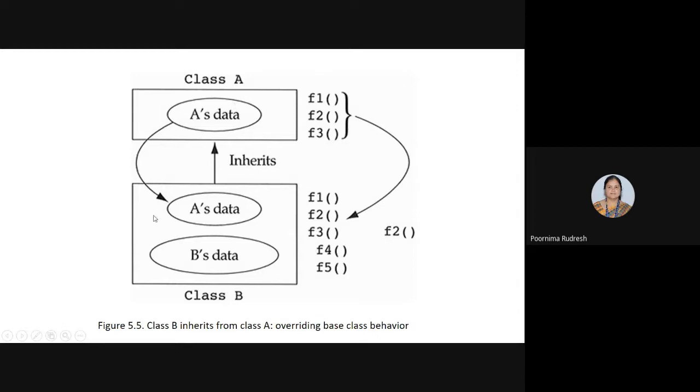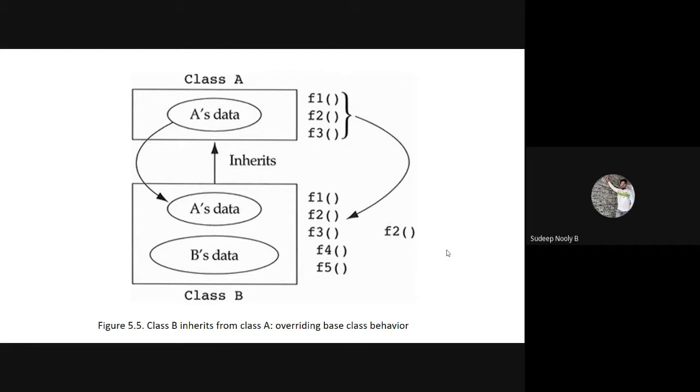But the subclass can inherit those functions, and it can add additional data members, or it can change this message or the function according to class B's requirement, and that is called overriding base class behavior in derived class. Understood? Any doubt in this?